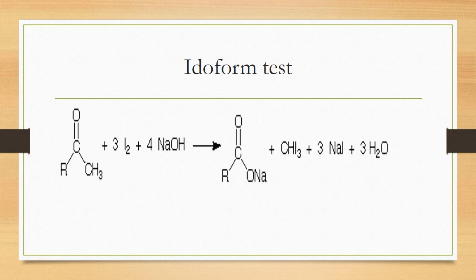How is it reacted? For example, ethyl alcohol reacts with iodine crystals in the presence of sodium hydroxide. What happened? CHI3 is formed. These are the byproducts, but here CHI3 is formed. That is called the yellow crystal, and this is called the Iodoform, CHI3. And this test is only possible with ethanol, and methanol doesn't give this test. So the Iodoform test is used for the identification of ethanol, right?